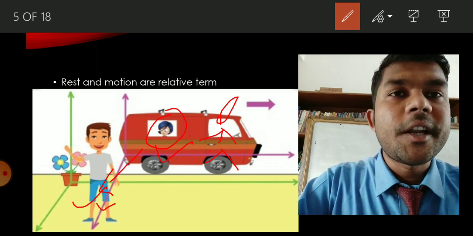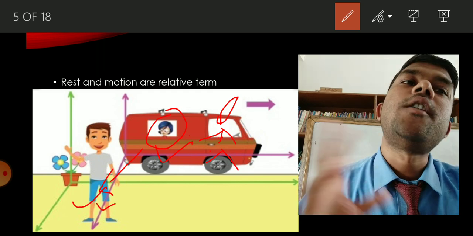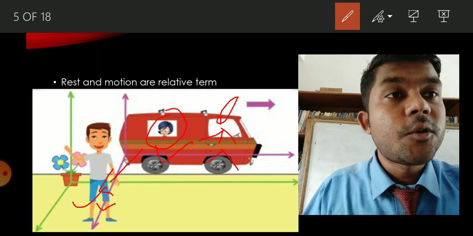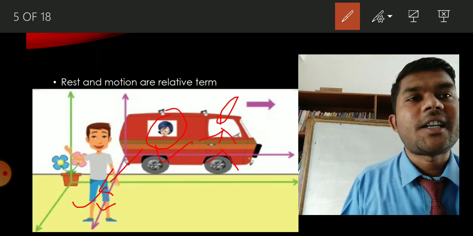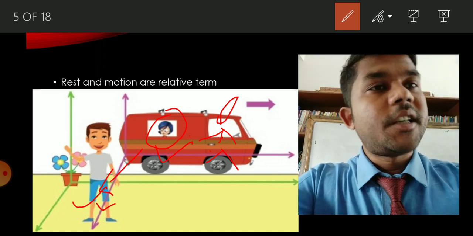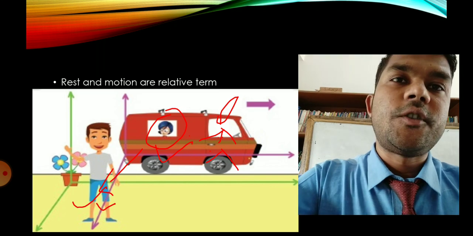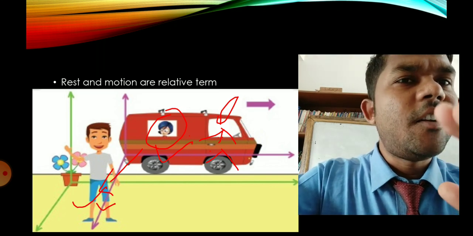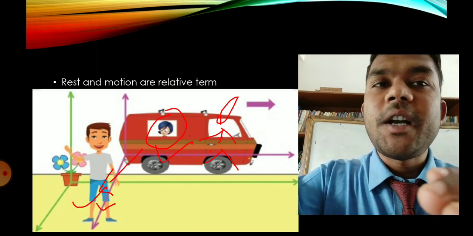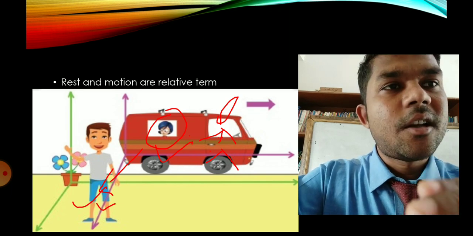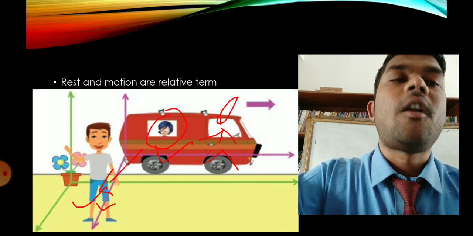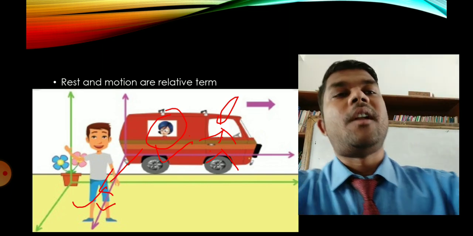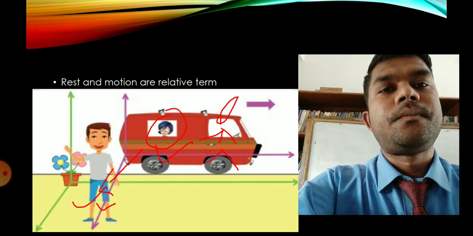It is revolving around the sun. That means when the earth is in motion, we are also in motion. So at a time, a body can be in the rest also, in the motion also. So rest and motion are called relative terms because a body can be in the rest or in the motion at the same time. There are lots of examples. I have given only a few.